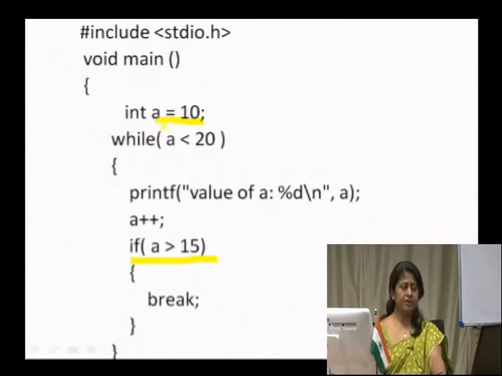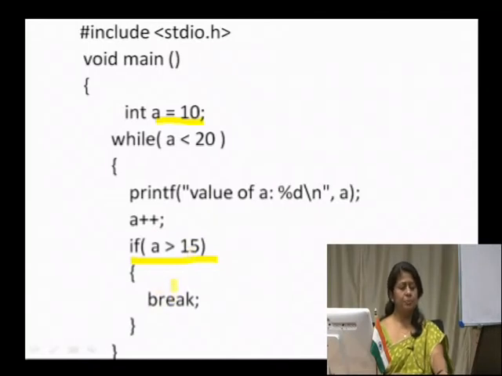You have the initial value of a to be 10, and then we check a condition which happens to be true, then we print the value of a, then we increment the value of a, and we check the condition a greater than 15. Suppose this condition becomes true, then we are going to break. So, our output would be 10 for the first time, then 11, 12, 13, 14, and then when a gets the value of 16, we would be breaking.